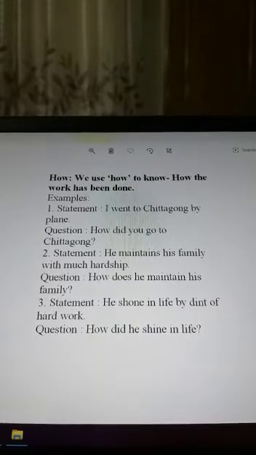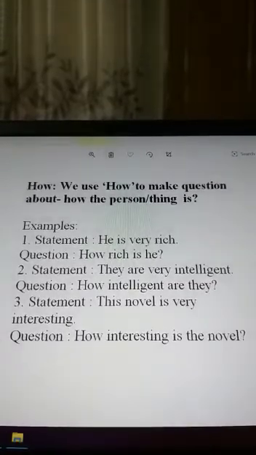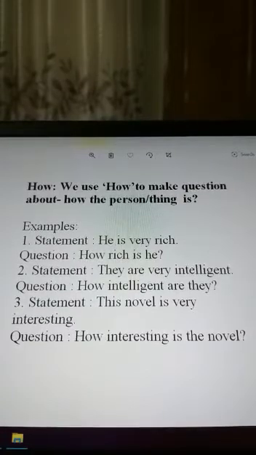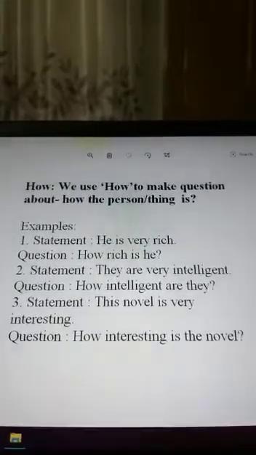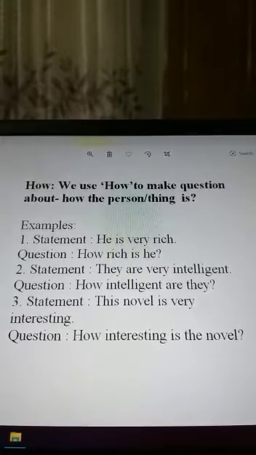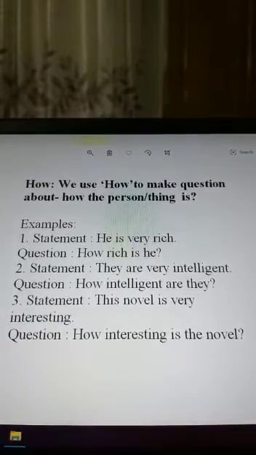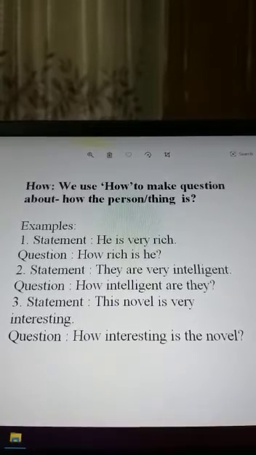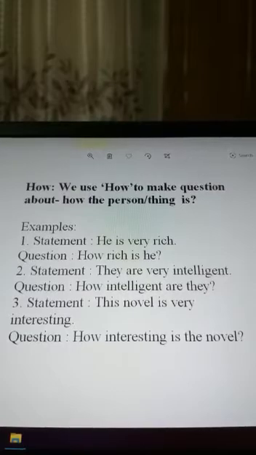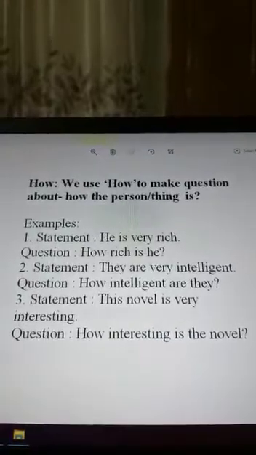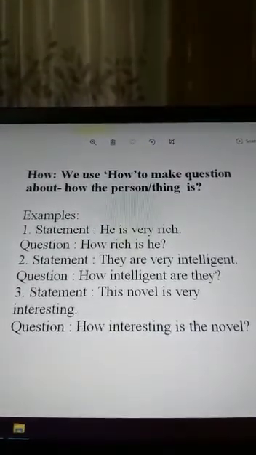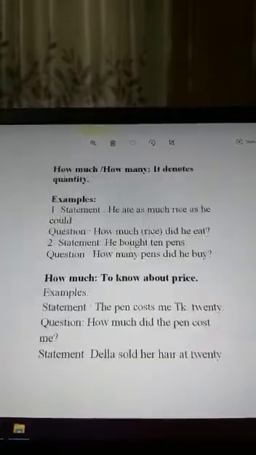So next page. How? We use how to make a question about how the person or thing is. He is very rich. How rich is he? Then they are very intelligent. How intelligent are they? Is it? How we are using how to know about the person or thing. Okay. How rich? How much rich the person is. That type of question.